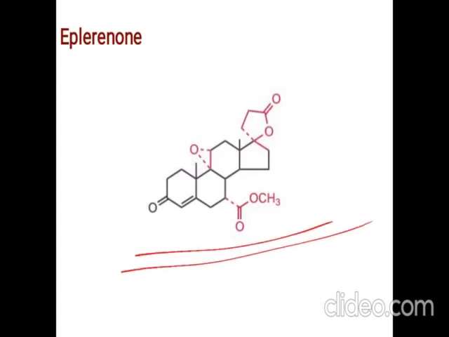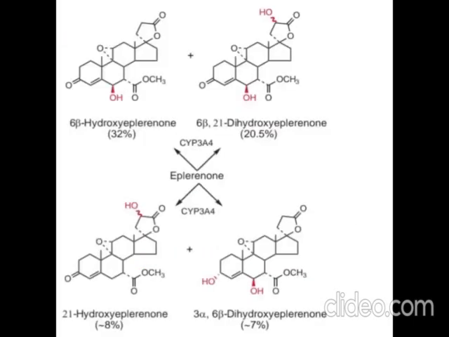This is the structure of eplerenone. It is also an aldosterone antagonist. It has a steroidal structure. These are the metabolites of eplerenone. At the 6th position, if hydroxylation takes place, it is called 6-beta hydroxyeplerenone. Sometimes at the 6th position and at the 20 position the hydroxylation takes place. It is called dihydroxyeplerenone.